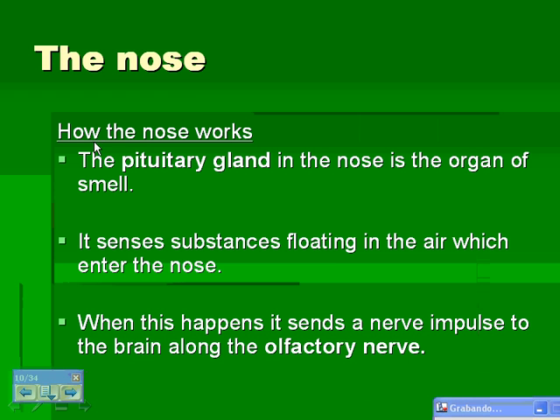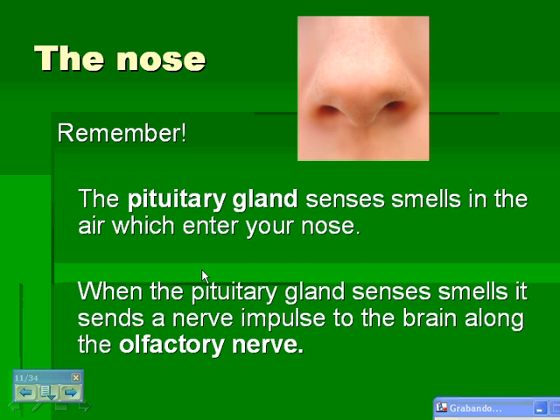The nose. How the nose works. The pituitary gland in the nose is the organ of smell. It senses substances floating in the air which enter the nose. When this happens, it sends a nerve impulse to the brain along the olfactory nerve. So the pituitary gland senses the smells, and when the pituitary gland senses smells, it sends a nerve impulse to the brain along the olfactory nerve.